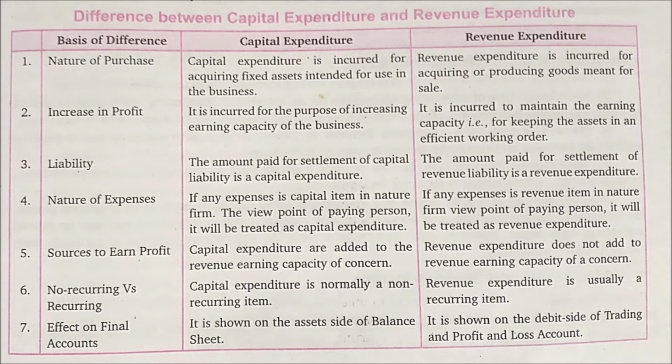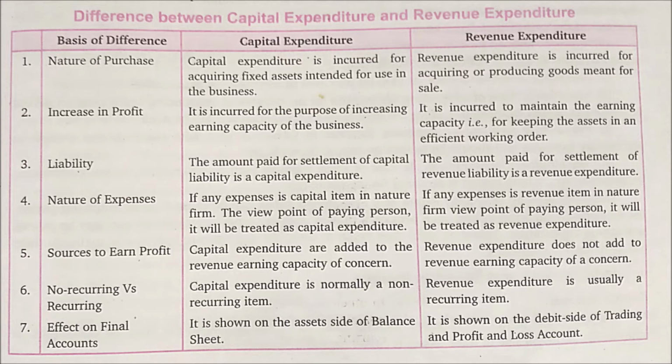Capital expenditure is incurred for the purpose of increasing earning capacity of the business, earning capacity of the asset. Revenue expenditure is incurred to maintain the earning capacity, for keeping the assets in an efficient working order. The liability. The amount paid for settlement of capital liability is a capital expenditure, whereas the amount paid for settlement of revenue liability is revenue expenditure.